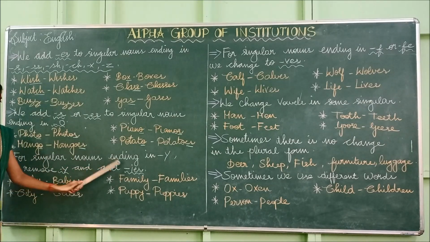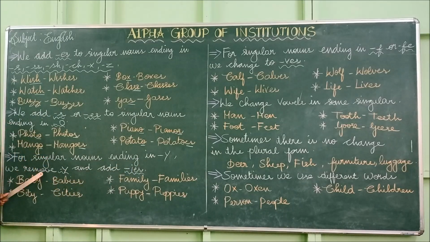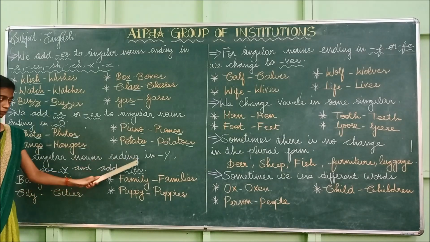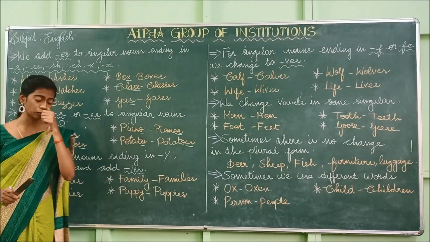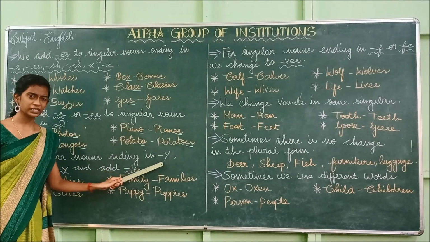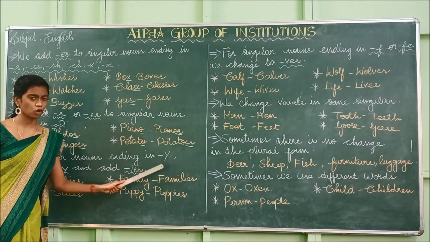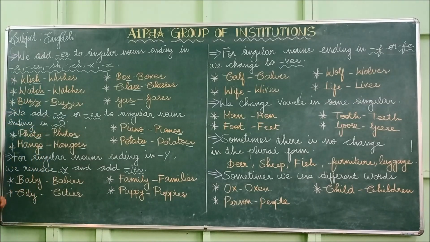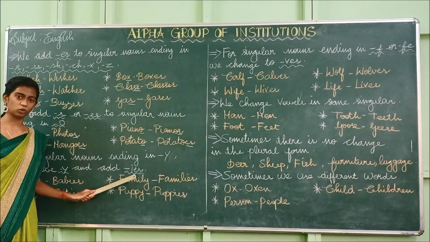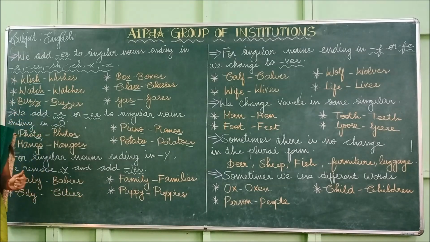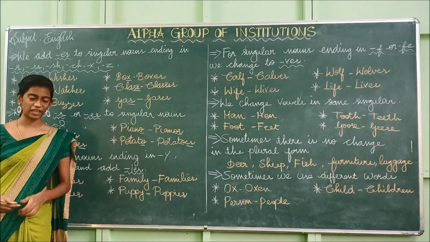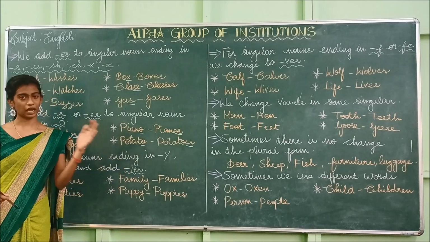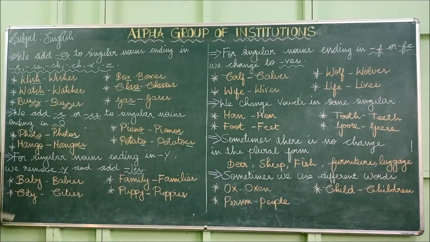For singular nouns ending in y, we remove y and add ies. So if the singular noun ends in y, what is y? Y is a consonant. Okay. So if the singular noun ends in y, what do we have to do? We have to remove the y, and instead of the y, we have to add ies.